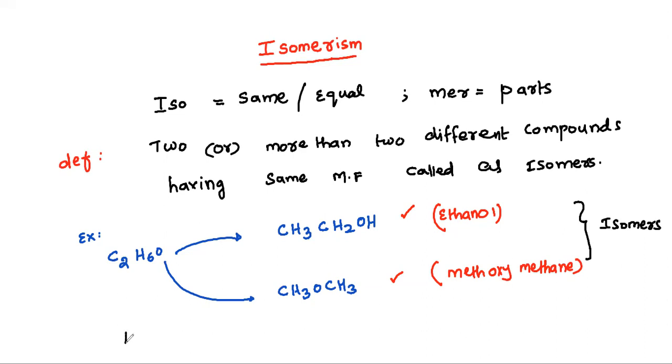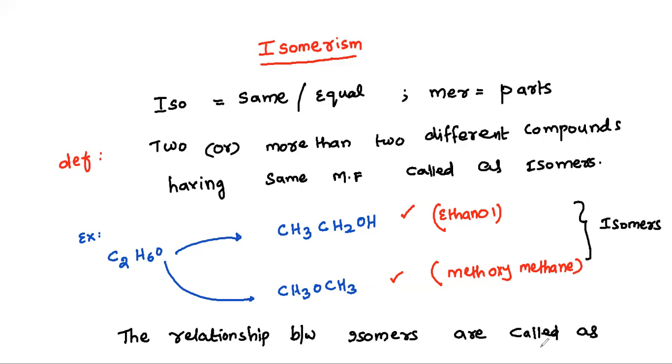Isomerism is nothing but the relationship between isomers, called as isomerism.